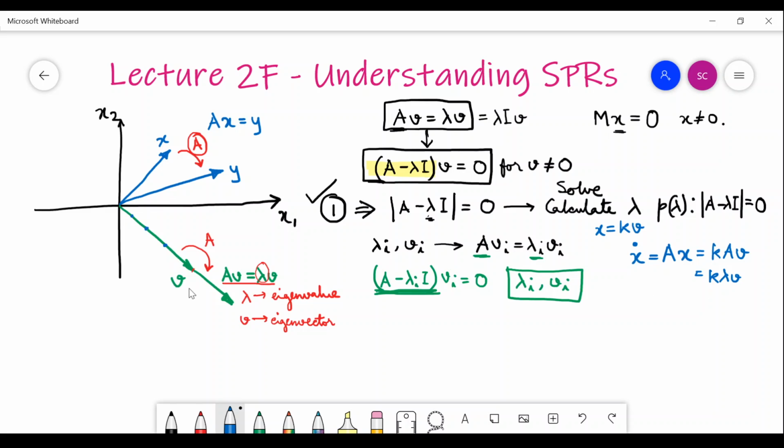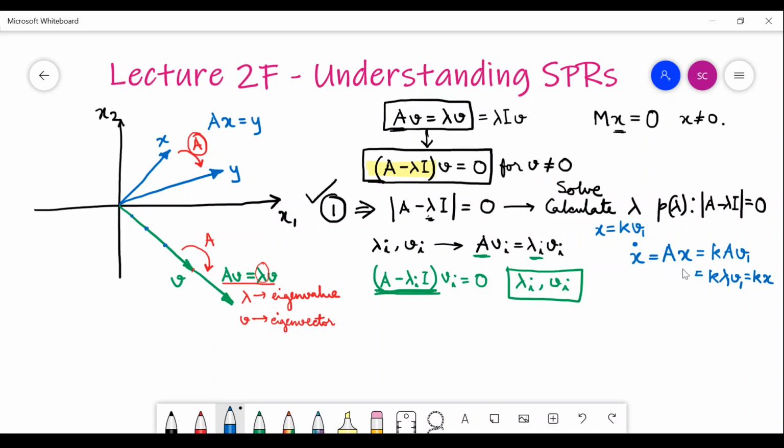So if this is one of the vectors, suppose this is V1, and I know this lambda 1 and V. What is the implication? Now this is also k times your x, since kV1 is x. So what happens?